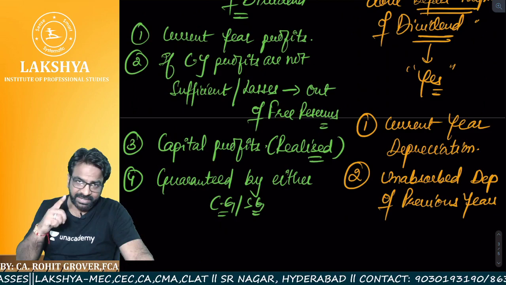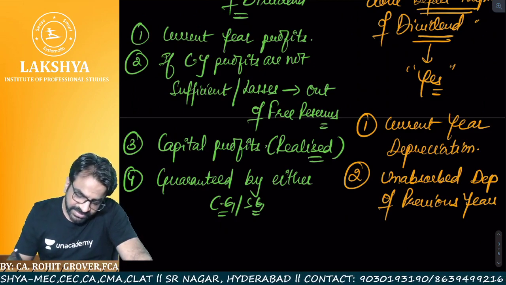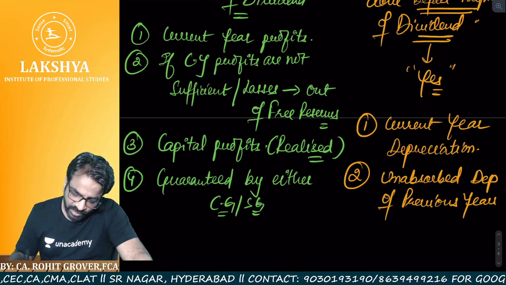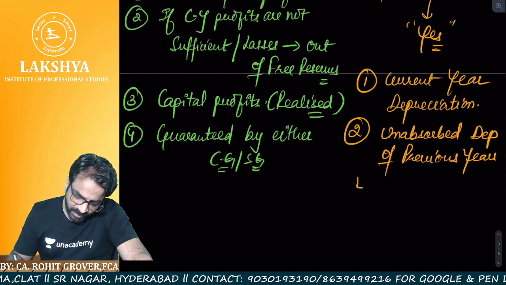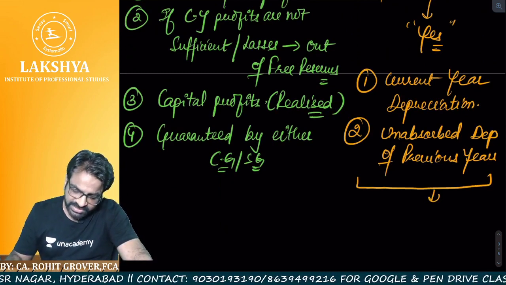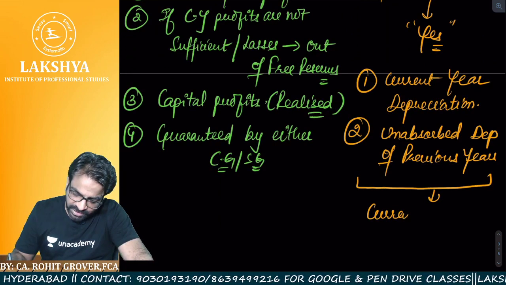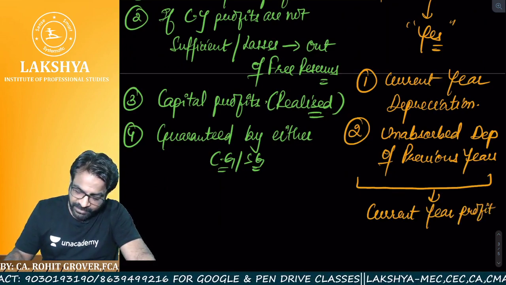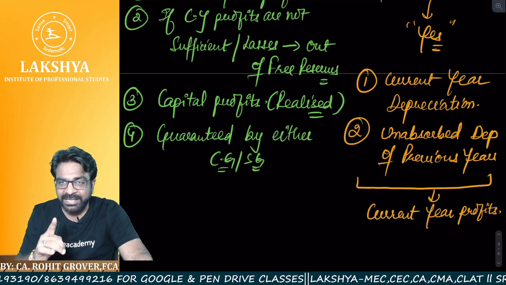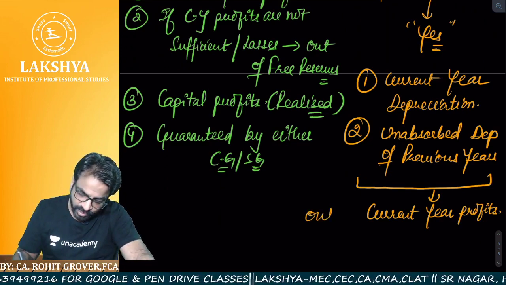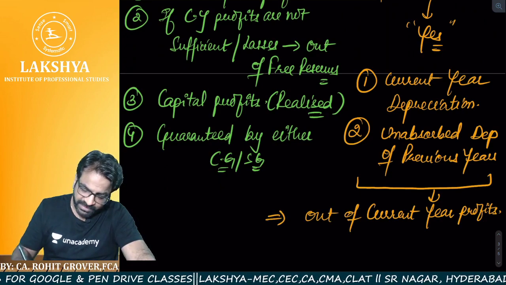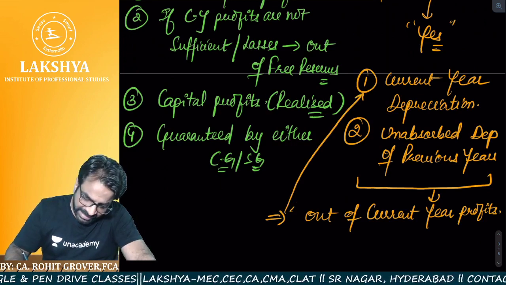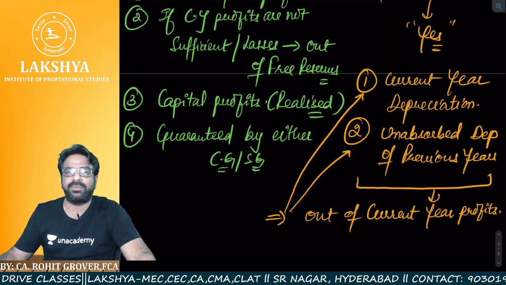Now listen to this thing. These two things we are going to adjust. So point number 1 and 2 we are going to adjust if we are paying the dividend out of which year profits? Current year profits. So if we are paying the dividend out of current year profits, then adjustment number 1 and adjustment number 2 both are required to be done.